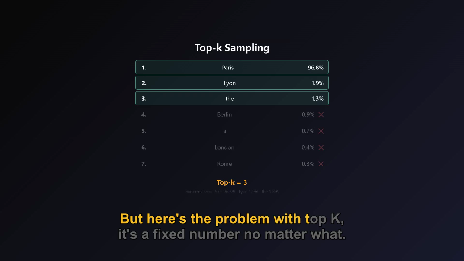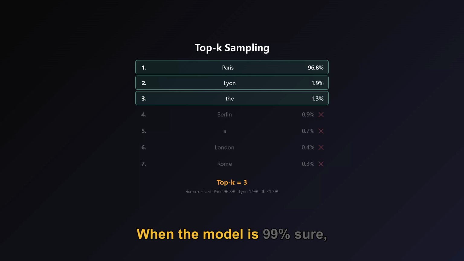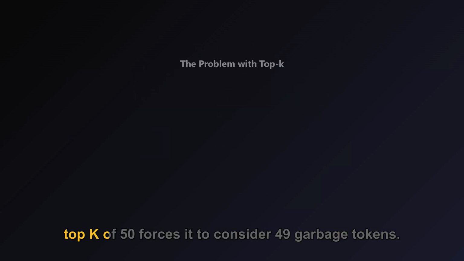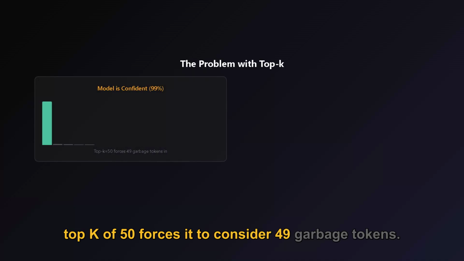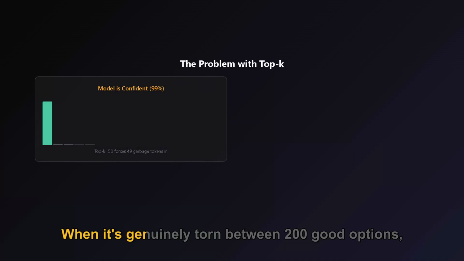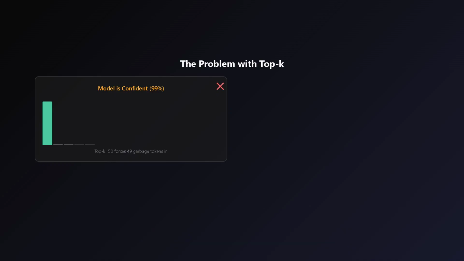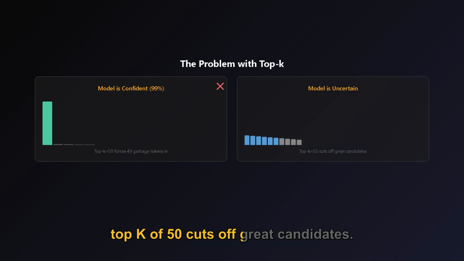But here's the problem with top K: it's a fixed number no matter what. When the model is 99% sure, top K of 50 forces it to consider 49 garbage tokens. When it's genuinely torn between 200 good options, top K of 50 cuts off great candidates. It's just not flexible enough.